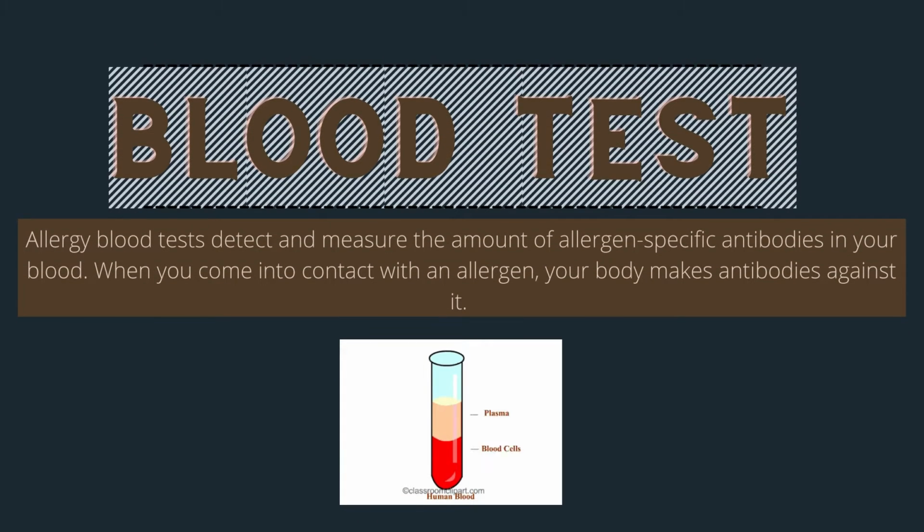Number 2, blood test. A blood test may be used instead of or alongside a skin prick test to help diagnose common allergies. A blood test will also be conducted if there is a chance that you will have a severe allergic reaction to a skin test. Allergic blood tests detect and measure the amount of allergen-specific antibodies in your blood. When you come into contact with an allergen, your body makes antibodies against it. Allergic blood tests may be referred to as immunoassay tests and include enzyme-linked immunosorbent assay and radioallergosorbent tests.